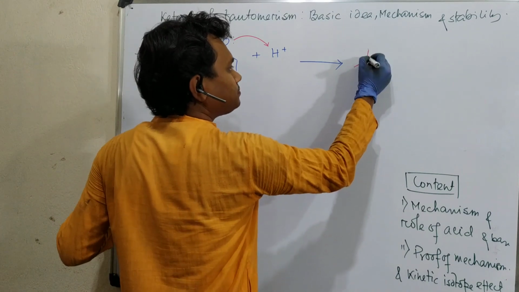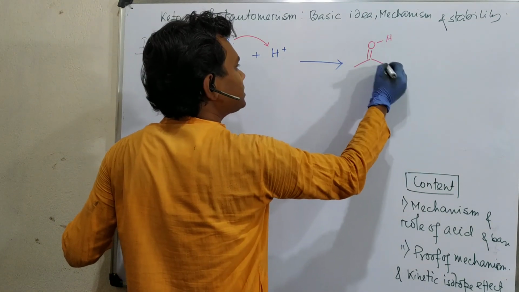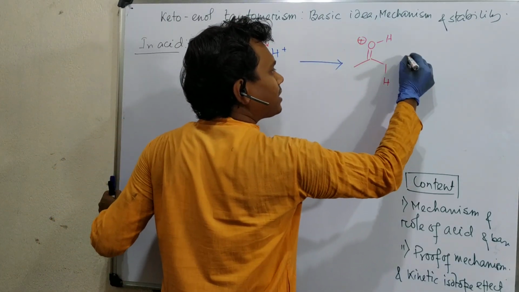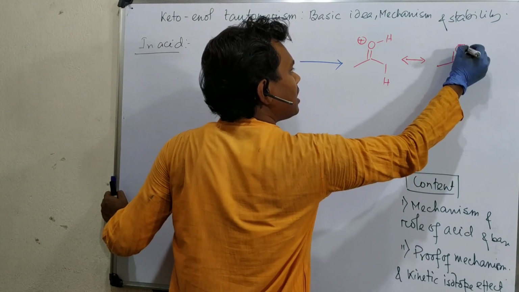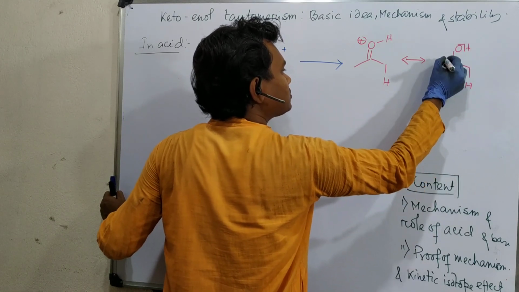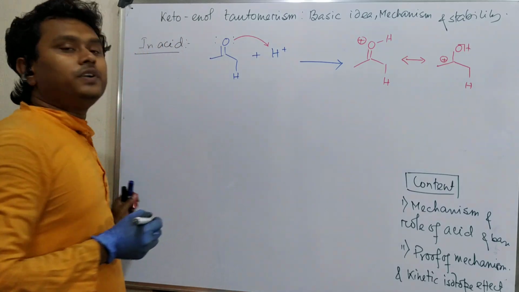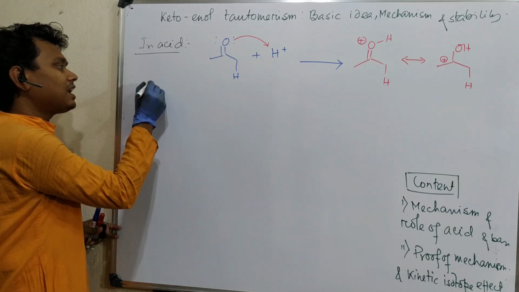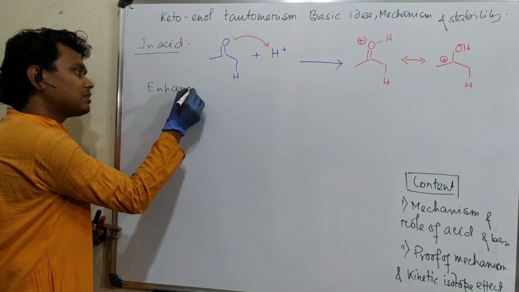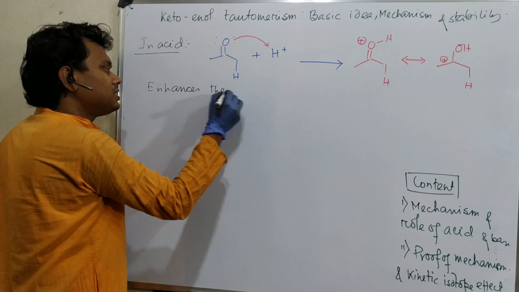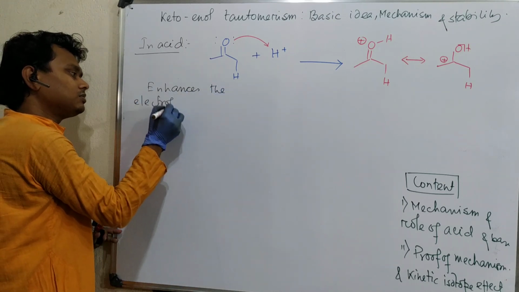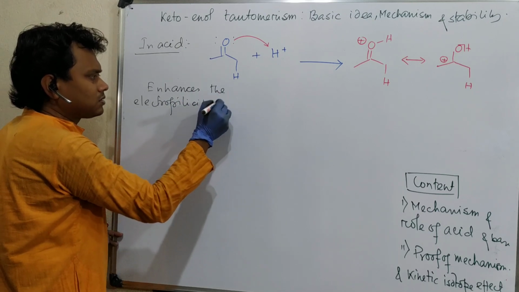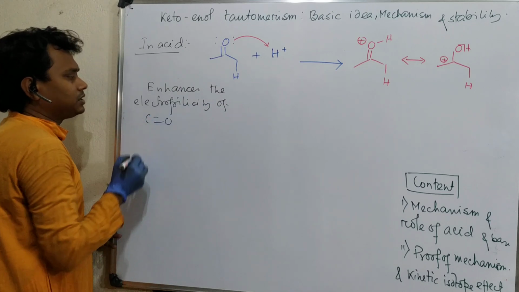So what it produces? This is the protonated carbonyl. The formal charge is on oxygen. You can write the canonical form of this in this way, that this is a positive charge density. So what is the benefit of this? This protonation enhances the electrophilicity of the carbonyl carbon. How?